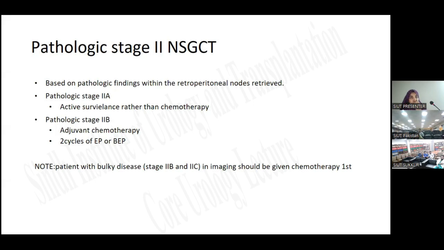We have the pathological stage after RPLND. So this is the treatment after RPLND. But if the patient presents with bulky disease, and the tumor markers are raised and there are bulky lymph nodes, then first we will go for chemotherapy, then we will do the pathologic staging again.